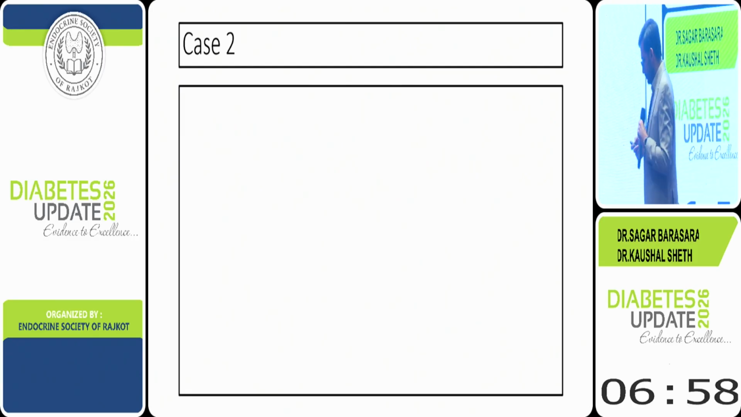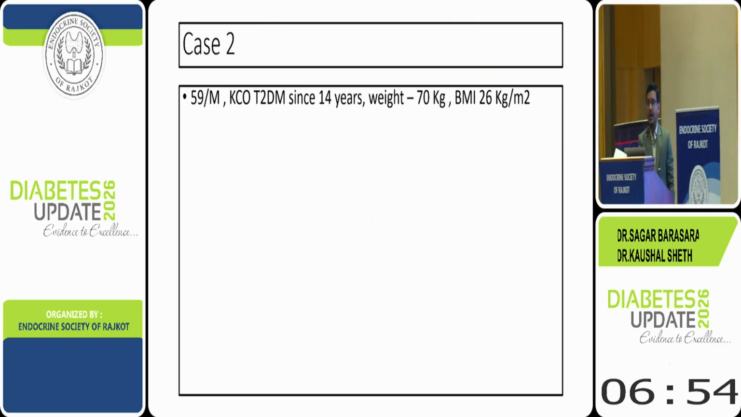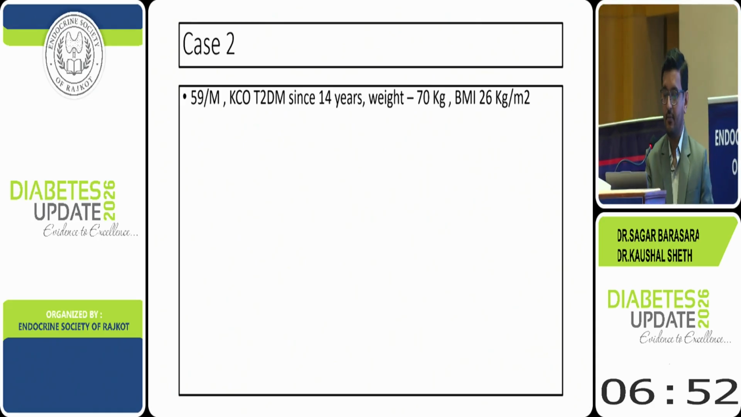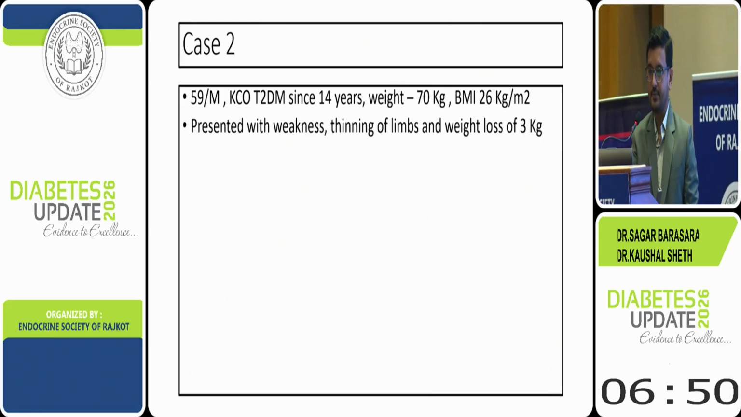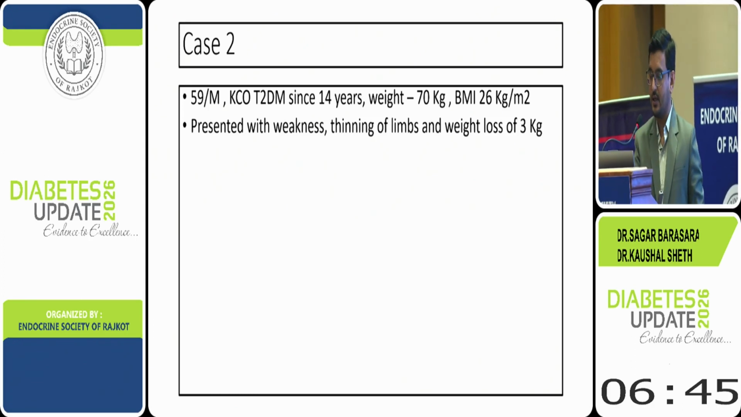Sagar, I have another case for you as well. So this is a 59-year-old male, type 2 diabetic since 14 years, weight 70 kg and BMI of 26 kg per meter square. Presented with weakness, typically thinning of limbs and weight loss of 3 kg.